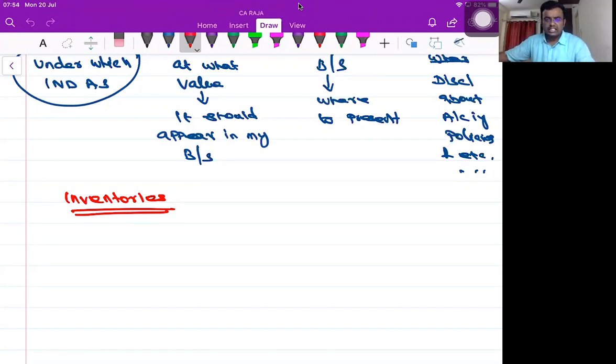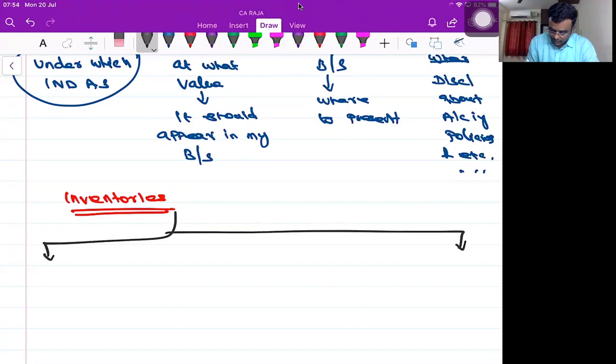Inventory is an asset, correct? I hope I have discussed the definition of asset commonly for all those standards, correct? Yes, sir. Okay. Inventories: held for sale in the ordinary course of business.